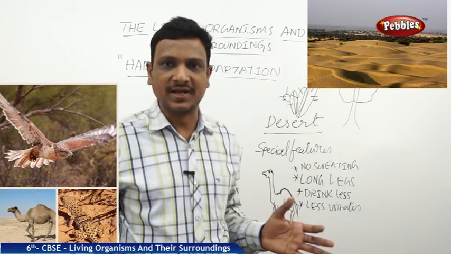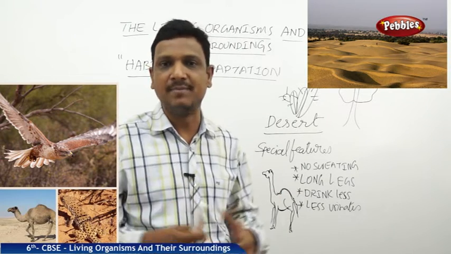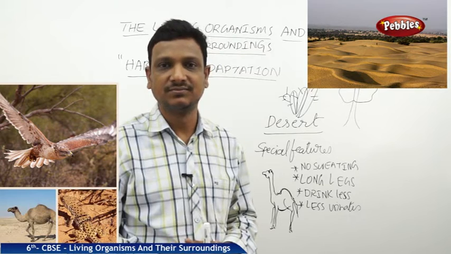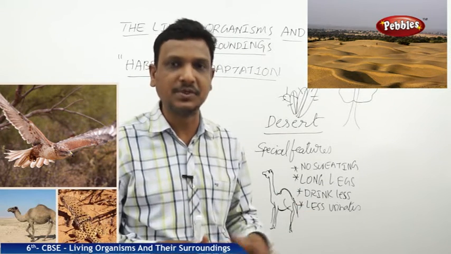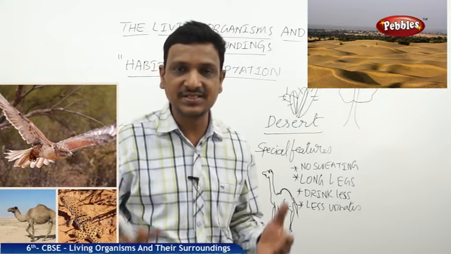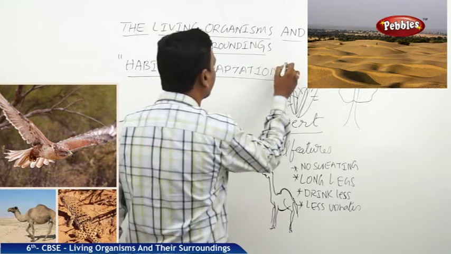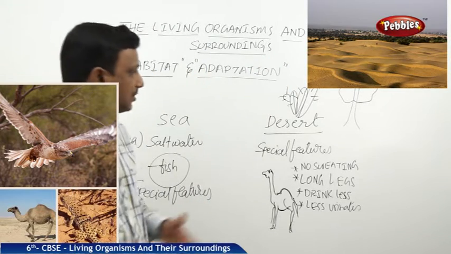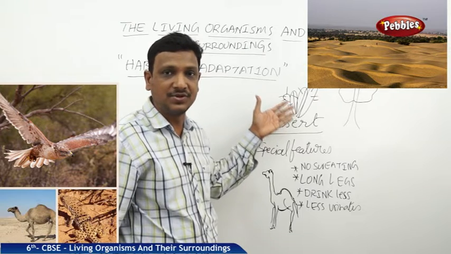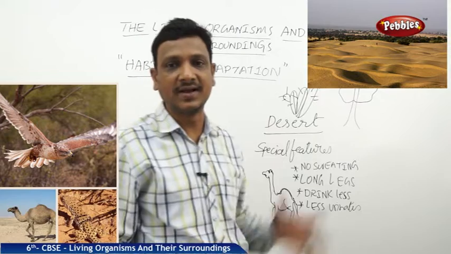So all the organisms, to live in their habitat, will be developing some special features, or they possess some habits to live in that particular habitat. Having or possessing such special features is called adaptation. So here you may get wondered, wow, there are no leaves on the cactus. What happened to the leaves? The leaves are turned to spines. It's a special feature. Yes, you can recognize it is a special feature.